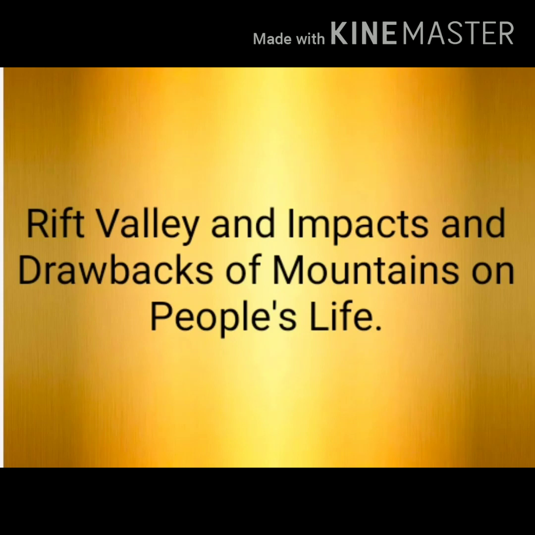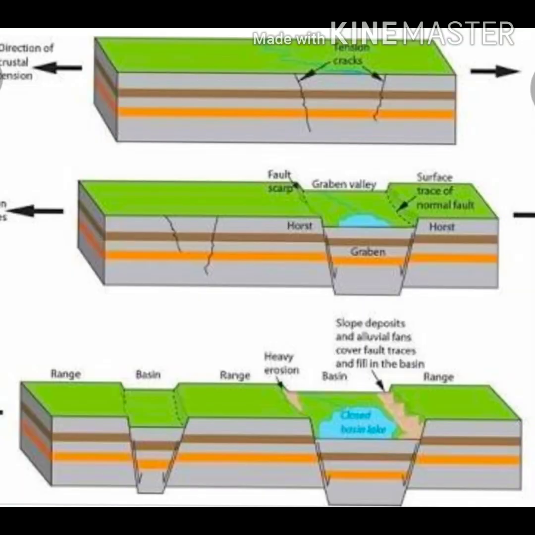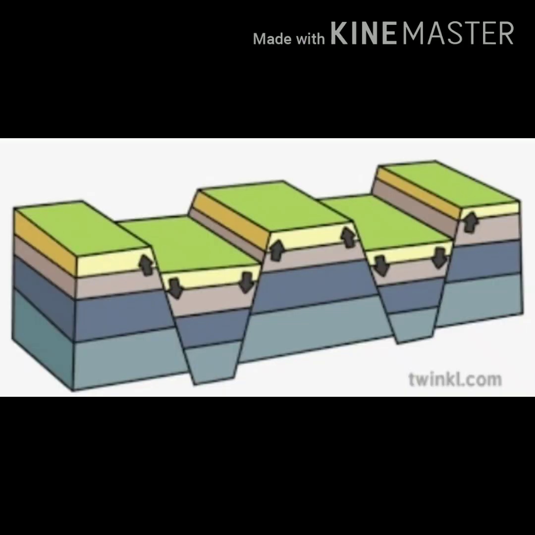Firstly, let us cover the topic rift valleys, as it's related to our previous topic, block mountains. Block mountains and rift valleys are formed together by the same process, that is, due to the faults which occur in the rocks due to the compressional movements in the crust.